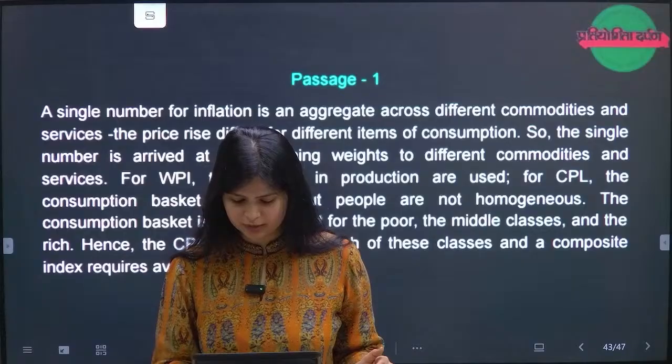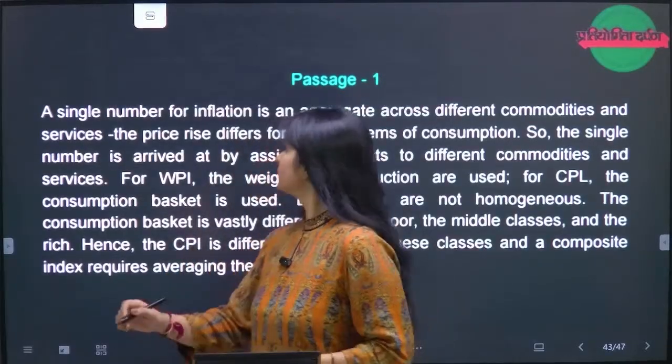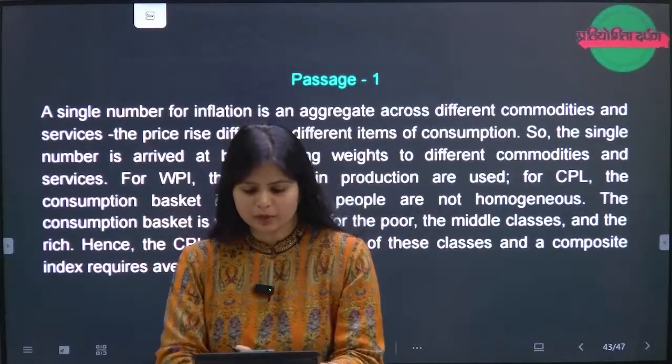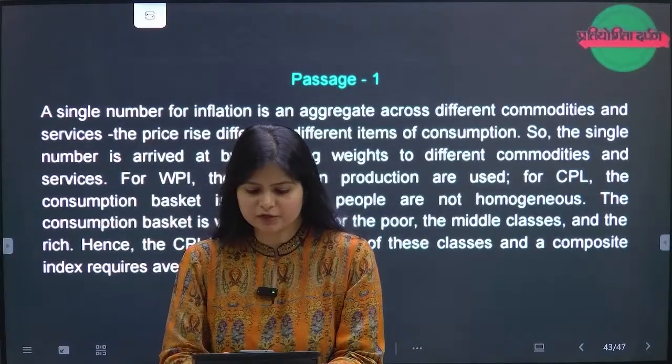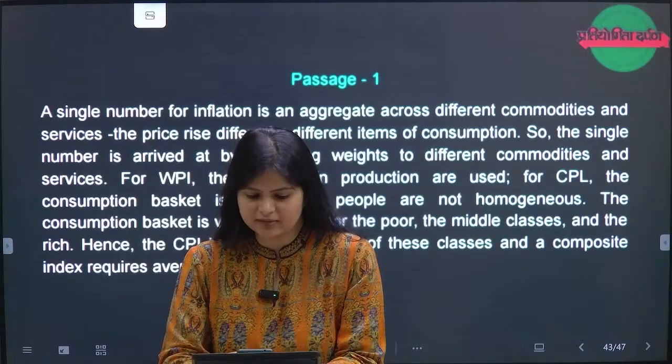Next passage we are having is question number 71. This has been mentioned here also, but it's okay. I'll be reading out from here. A single number for inflation is an aggregate across different commodities and services. The price rise differs for different items of consumption.